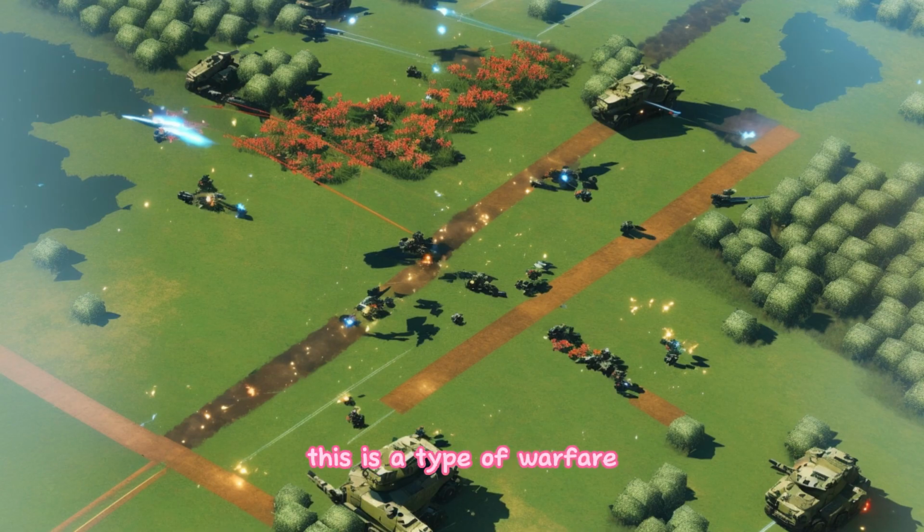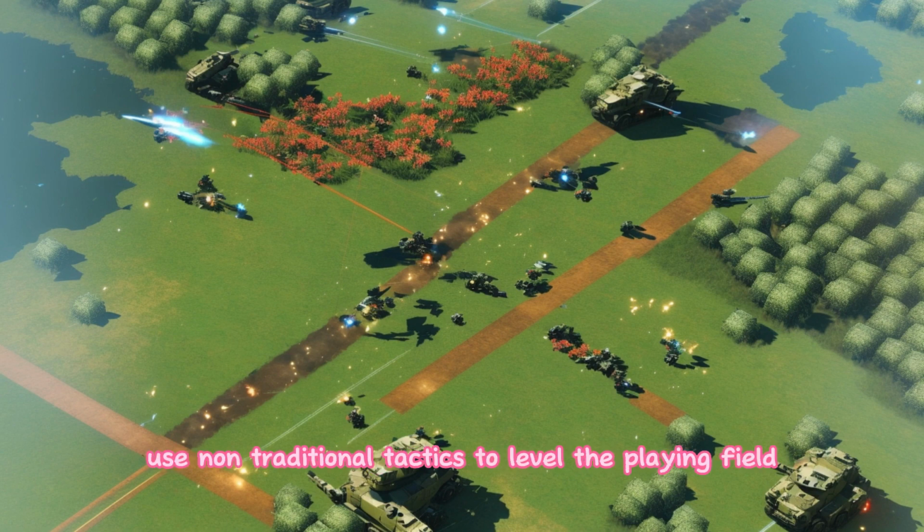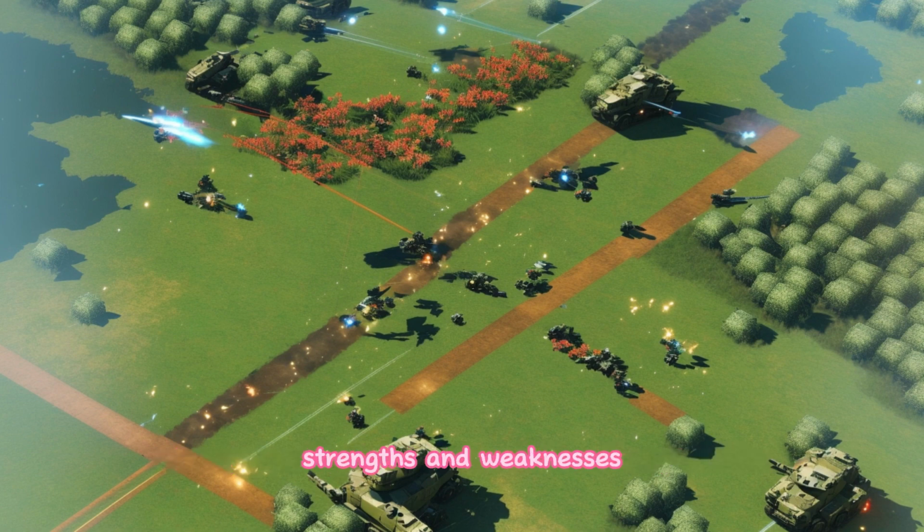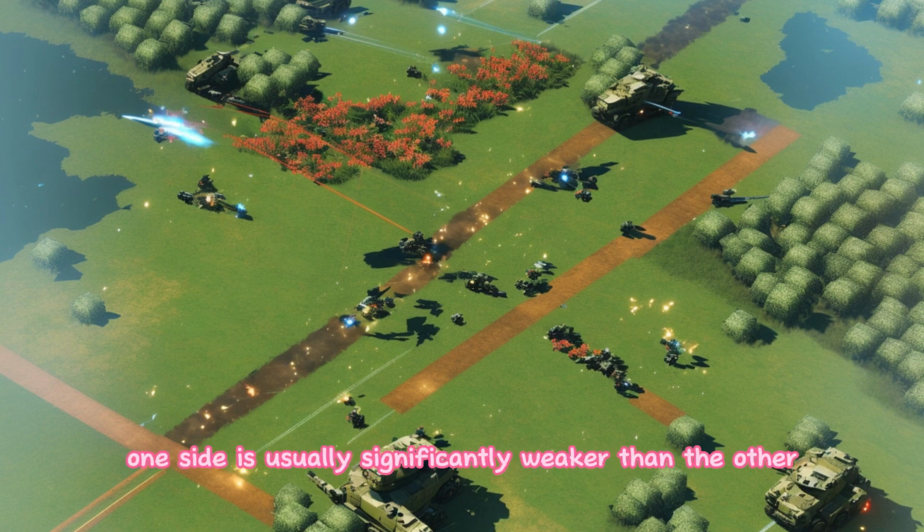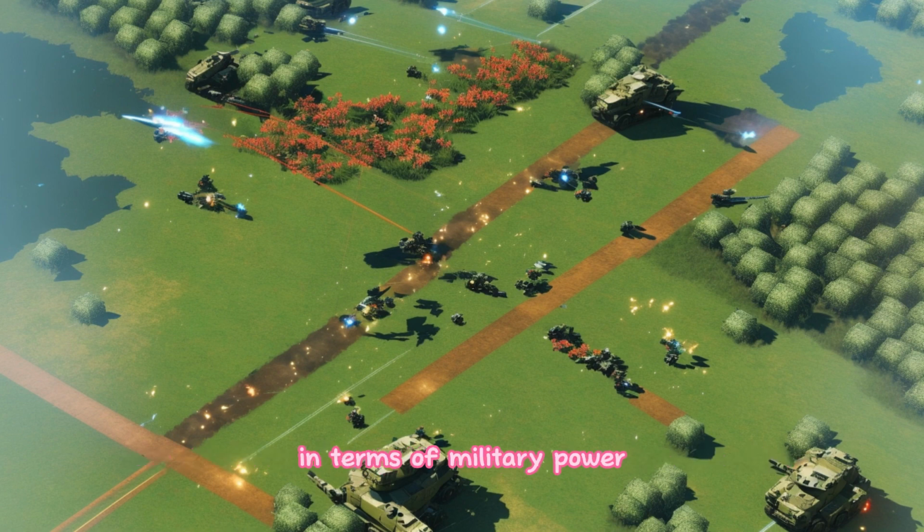This is a type of warfare where one side has a significant advantage over the other in terms of military strength, leading the weaker side to use non-traditional tactics to level the playing field. Asymmetric warfare is a form of warfare where opposing forces have different capabilities, strengths, and weaknesses. In an asymmetric conflict, one side is usually significantly weaker than the other in terms of military power, resources, or technology, and as a result, the weaker side must use unconventional tactics to gain an advantage.